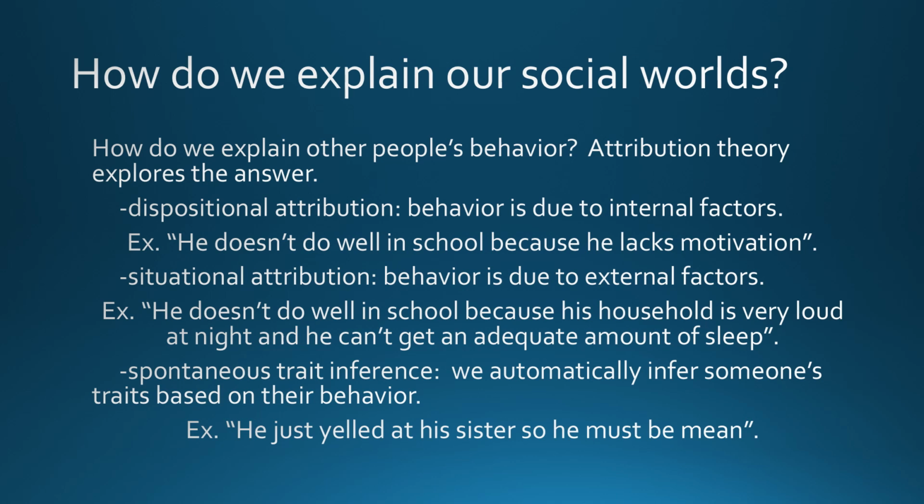Situational attribution, behavior is due to external factors. He doesn't do well in school because his household is very loud at night and he can't get an adequate amount of sleep. So this is an external factor. Spontaneous trait inference, we automatically infer someone's traits based on their behavior. For example, he just yelled at his sister, so he must be mean. We've seen one example of him yelling, and yet we assume that he's a mean person, that he has that trait, and we know that might not be the case.